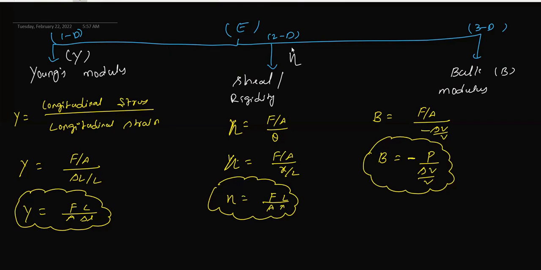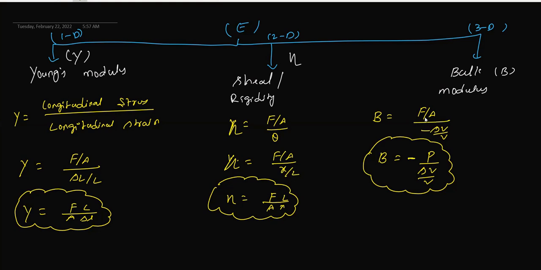One dimensional, two dimensional, three dimensional: Young's modulus, shear rigidity, or bulk modulus. Young's modulus is longitudinal stress upon longitudinal strain, shear stress upon shear strain, volume stress upon volume strain, or bulk stress upon bulk strain, which we can call F by A, delta L by L. So F by A into L by delta L. So eta equals F by A divided by theta, F by A into X by L. It will come to the numerator.